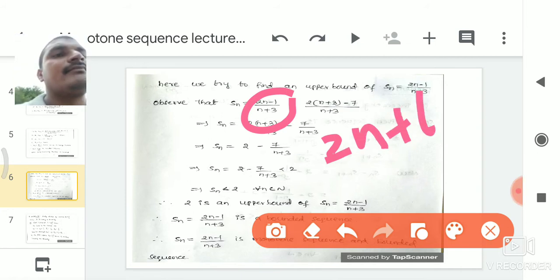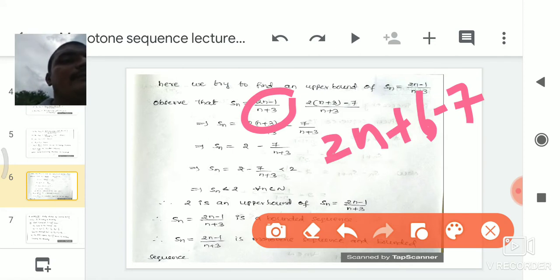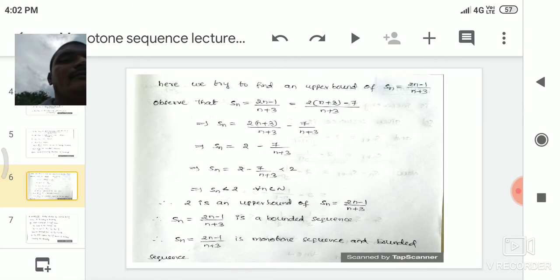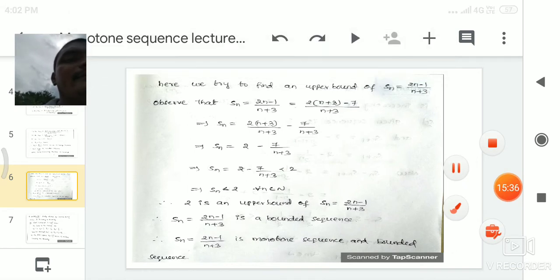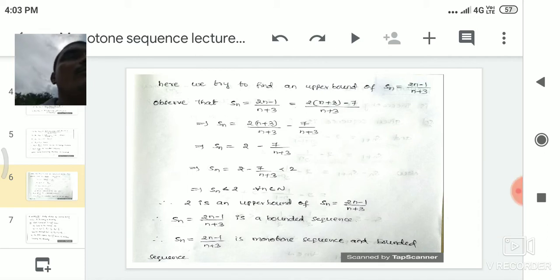So 2n plus 6 minus 7. From that we take 2 common. This 2n plus 6 can be written as 2 of (n plus 3). So we get 2 of (n plus 3) by (n plus 3) minus 7 by (n plus 3). Here n plus 3 get cancelled. Sn is equal to 2 minus 7 by (n plus 3).